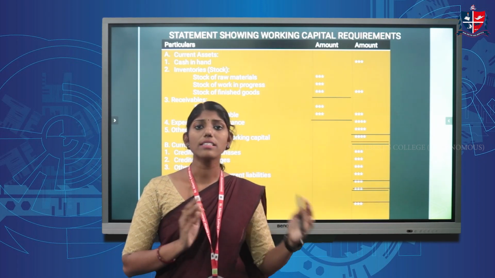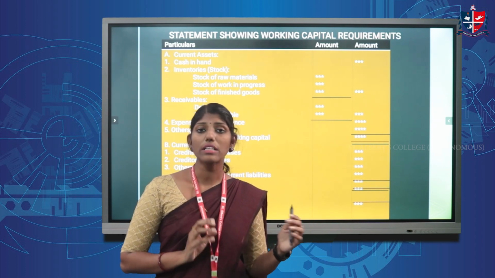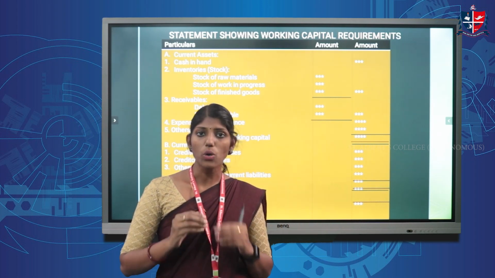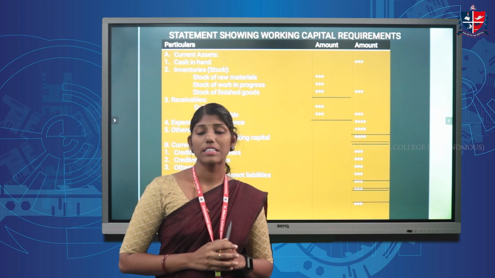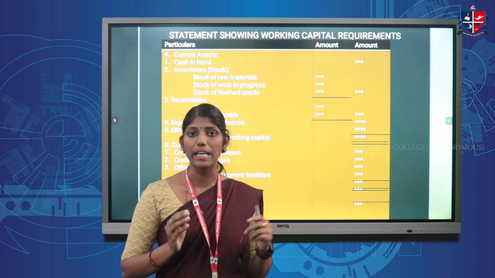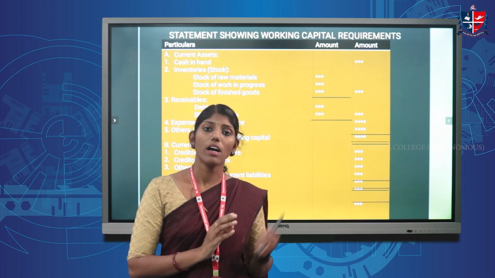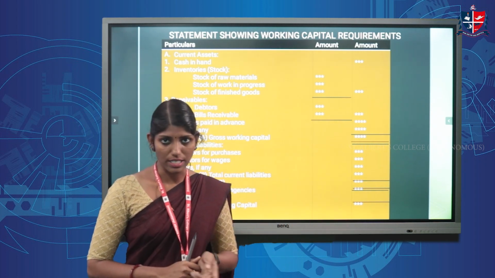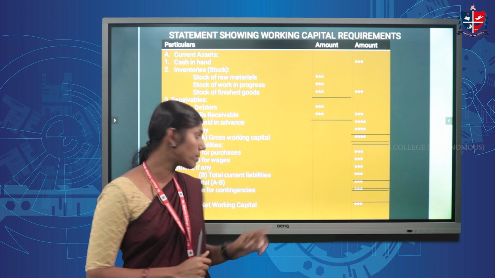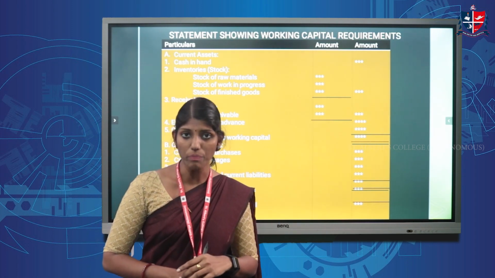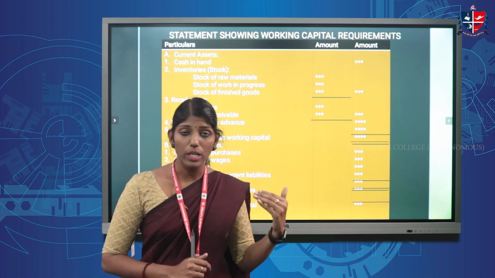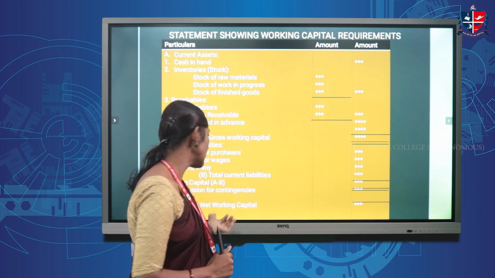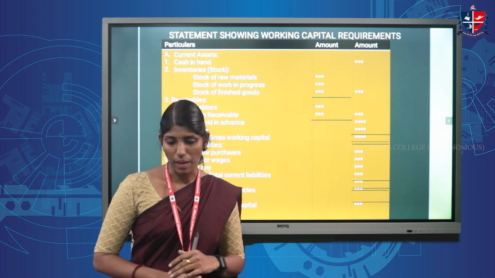There may be some uncertainties that arise during the course of business, and in order to meet these contingencies, we have to add a provision to the working capital amount calculated. That is provision for contingencies, and that is calculated on the basis of the working capital figure which you have calculated just earlier. Then the last one is net working capital.